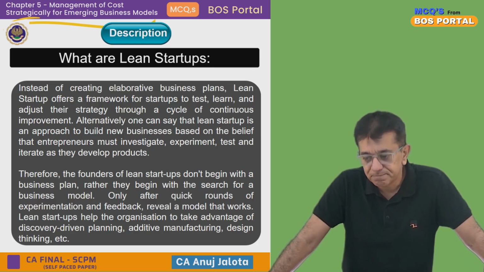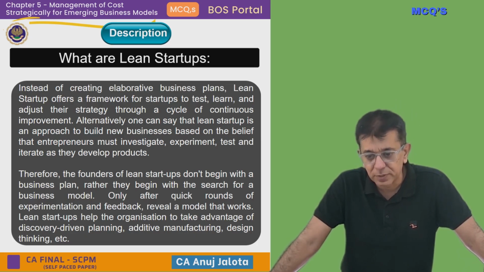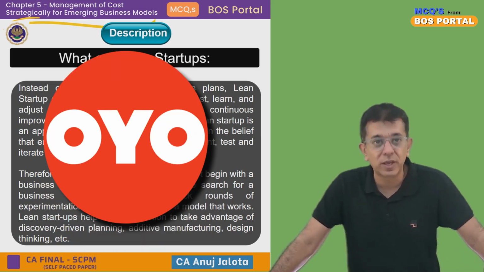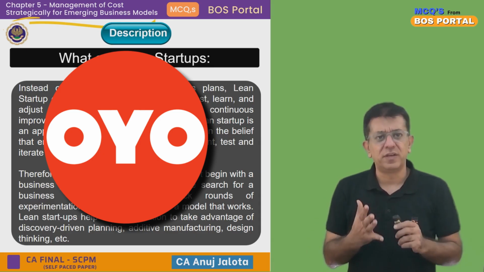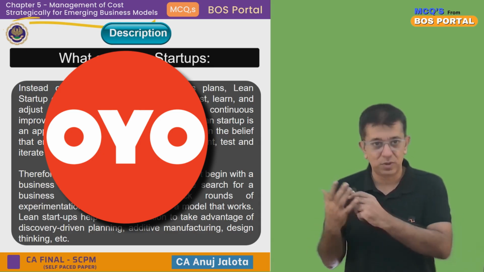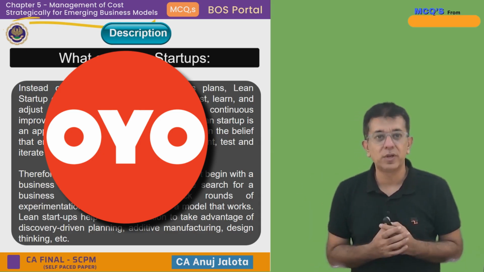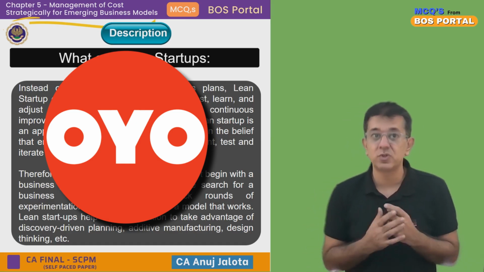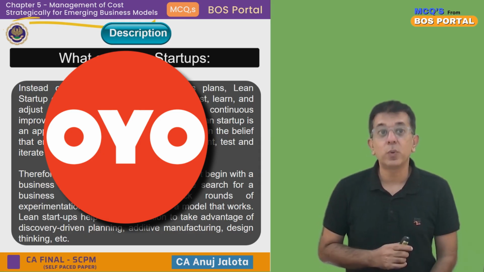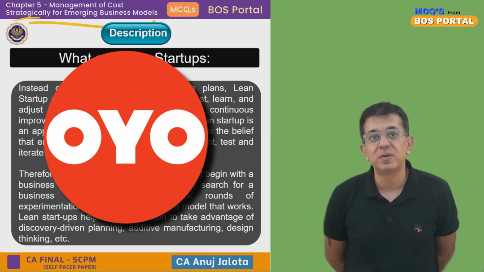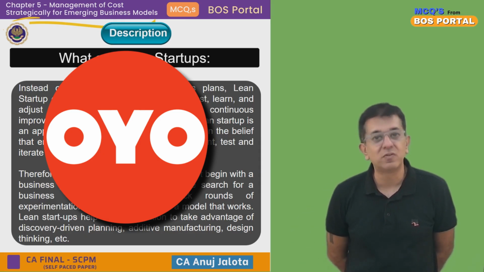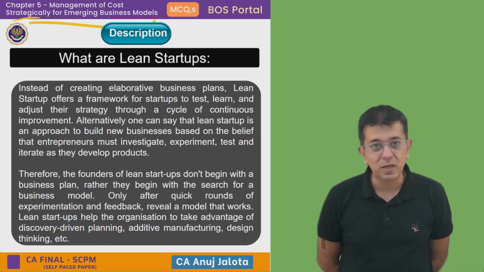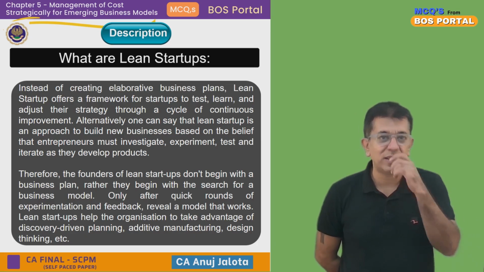To give you a small example, when OYO Rooms was started, it was started in a small way, not in a very big way. If you listen to the owner, you'll realize what all he has done to make OYO Rooms reach this level. Only after quick rounds of experimentation and feedback do they reveal a model that works. For example, a company like Ola didn't become a success overnight. They had to do so much.